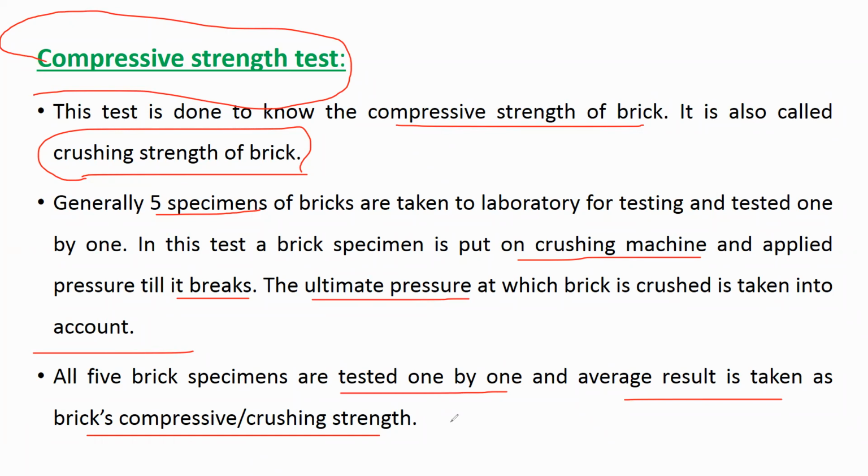So you have to do this test for all the 5 bricks, then take the average of those 5 bricks. That average is called the compressive strength of the brick. Understood?